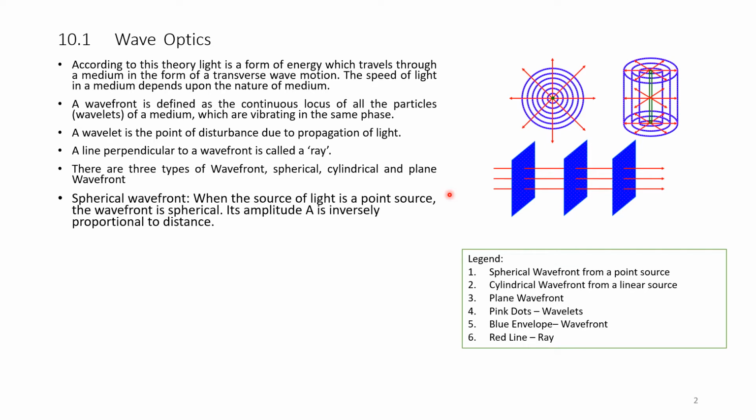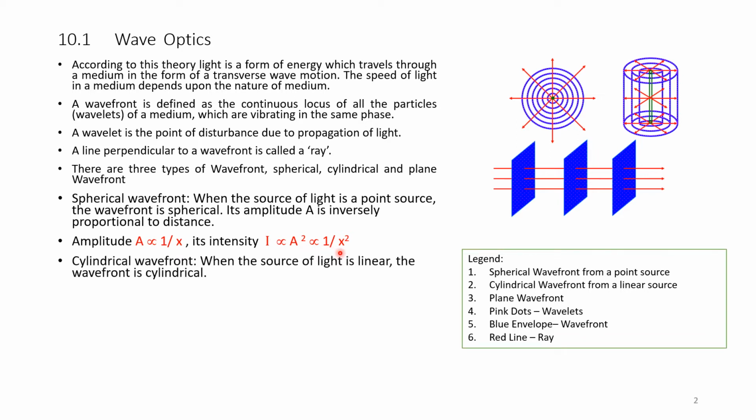Spherical wavefront. When the source of light is a point source, the wavefront is spherical. Its amplitude A is inversely proportional to the distance, that is, A is proportional to 1 over x, and its intensity I is proportional to the square of the amplitude or inversely proportional to the square of the distance, that is, I is proportional to A squared, which is proportional to 1 over x squared.